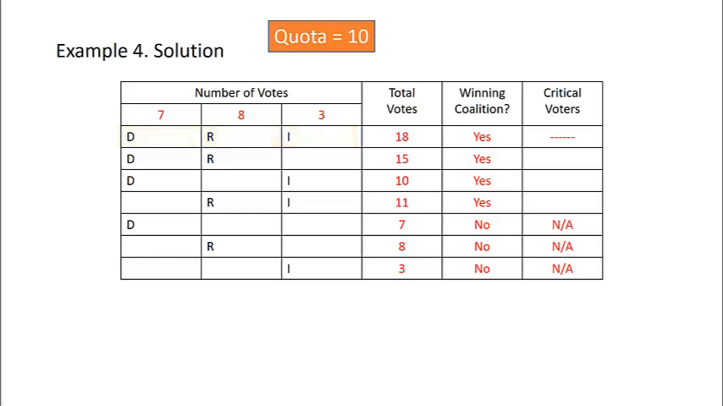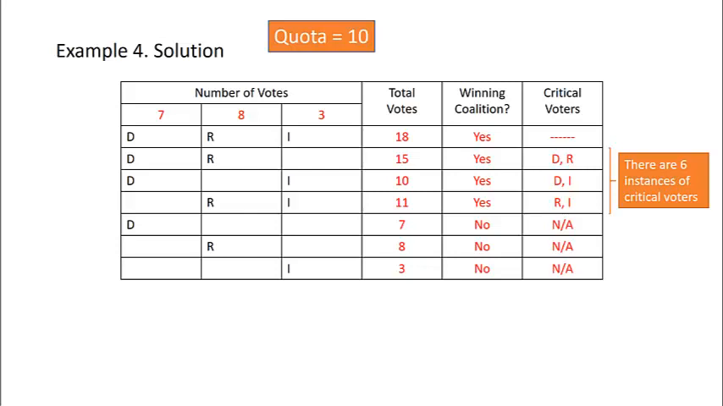In the second coalition, if Democrats leave, Republicans cannot meet quota, so Democrats are critical. If Republicans leave, Democrats can't meet quota, so Republicans are critical. Similarly, in our third coalition, Democrats and Independents are both critical. And finally, in the coalition of Republicans and Independents, Republicans and Independents are both critical. If either one left the coalition, there would not be enough votes remaining to meet quota. In total, there were 6 instances of critical voters.